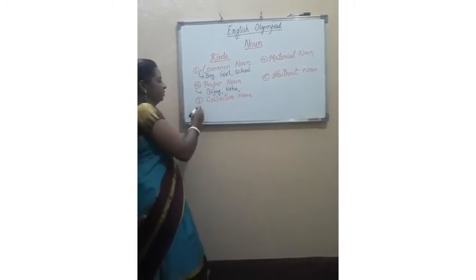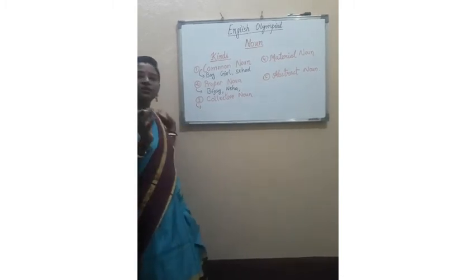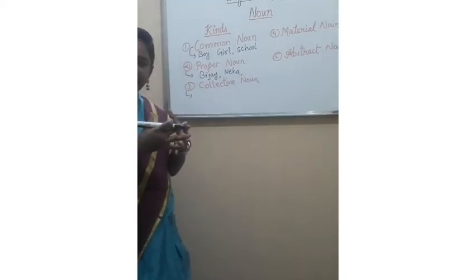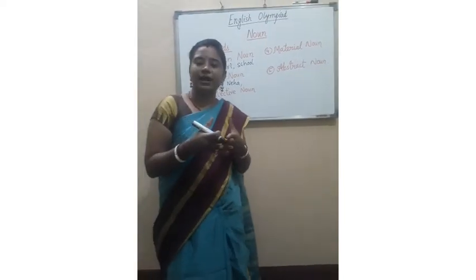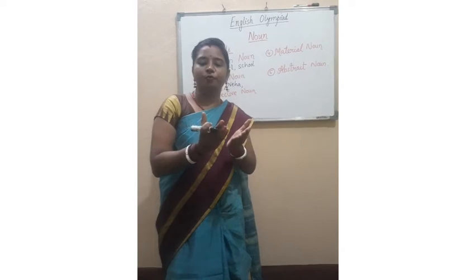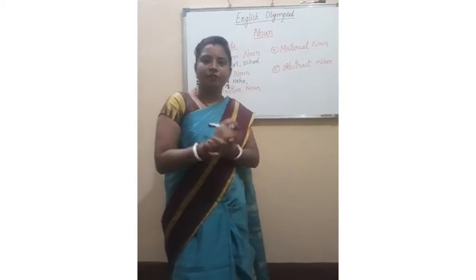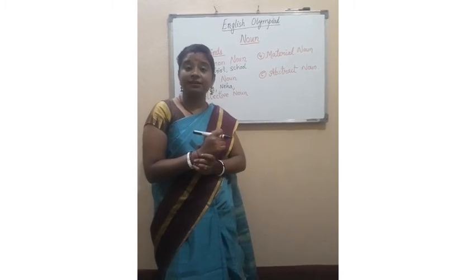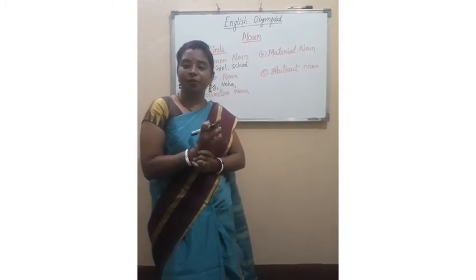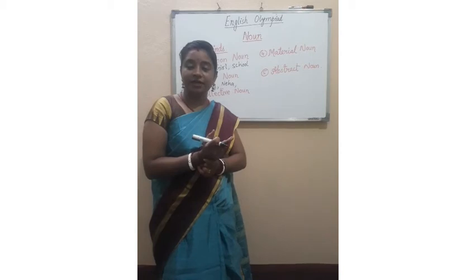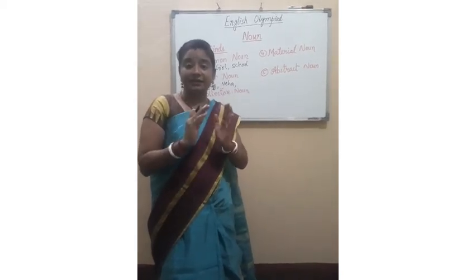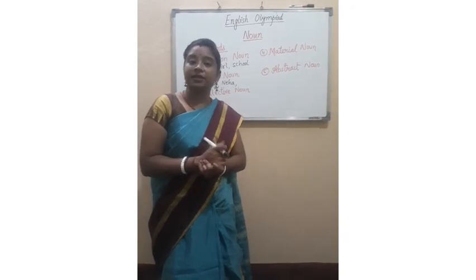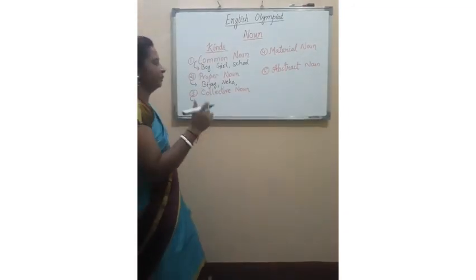Coming to the third one, collective noun. See, what is the meaning of collect? Collect means to gather. So when we gather things, what happens? It makes a group. For example, do you watch cricket? How many players are there in one team? 11 players, right? So 11 players make one group. What is that group of players called? That is called team. Team of players we say.